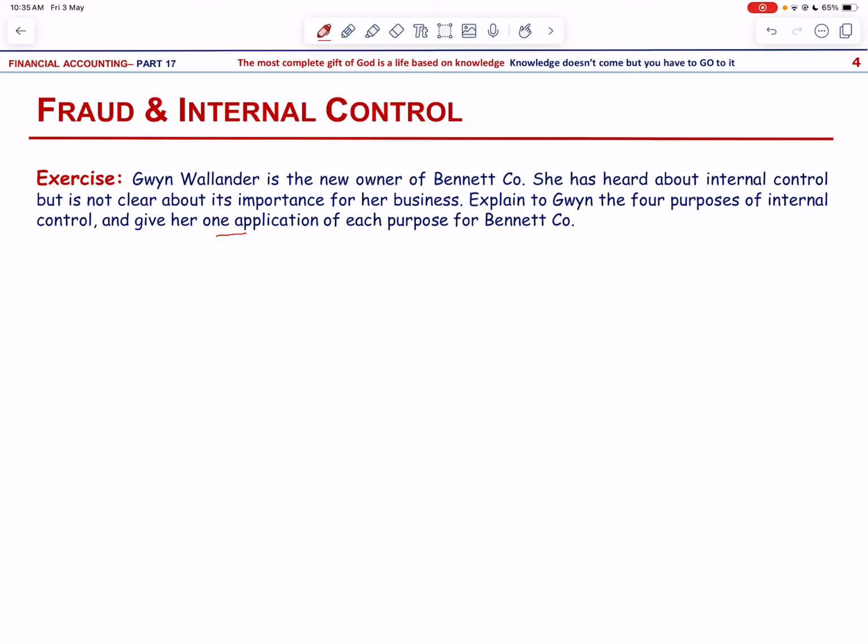Then finally, to ensure compliance with laws and regulations, an application is use of cash register tapes to document sales and applicable sales taxes. So all these purposes are important to the success of any business endeavor.